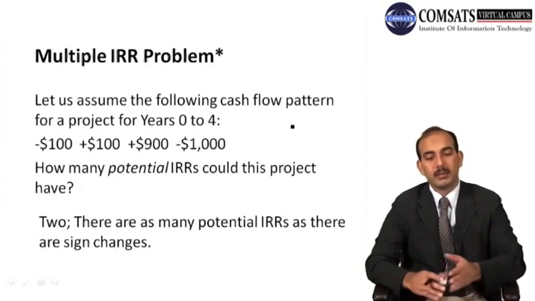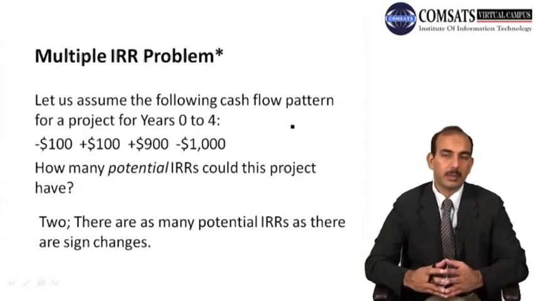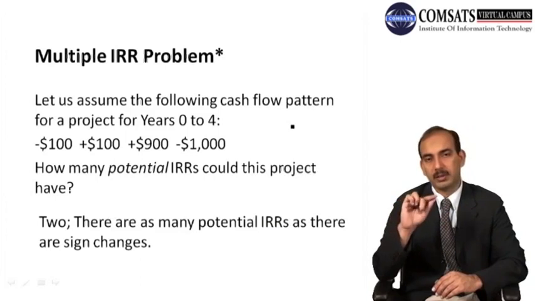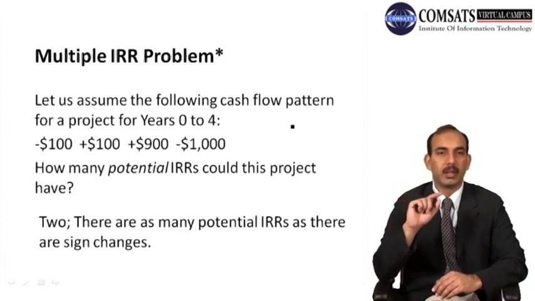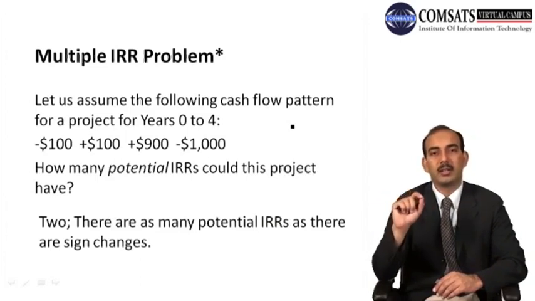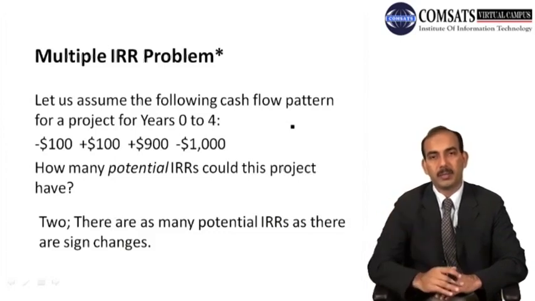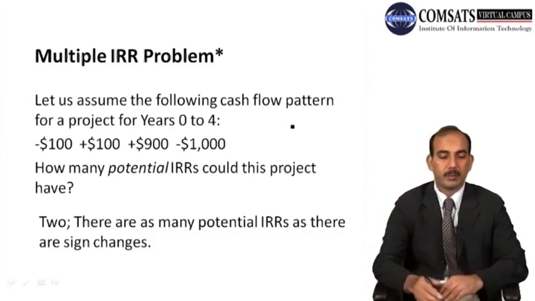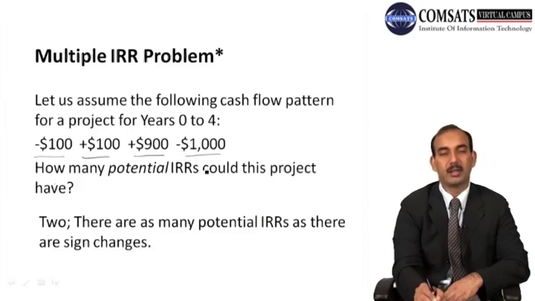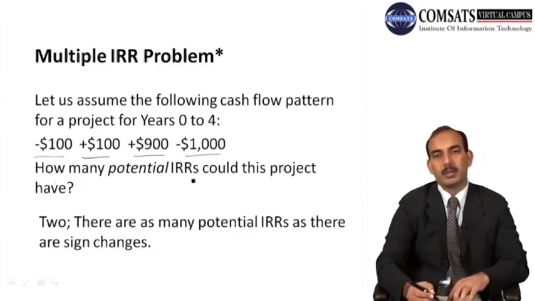And then we also discussed multiple internal rates of return. This is only possible when the cash flow pattern alternates between plus and minus signs, but continuous negative or continuous positive cash flows will not produce multiple internal rates of return. For example, in this case we have a cash flow pattern with a negative sign in the beginning, then positive, then positive, and then again negative. So in this case it is possible to have two internal rates of return.